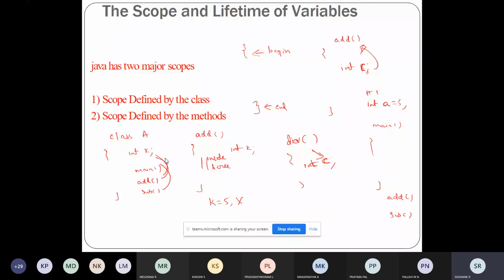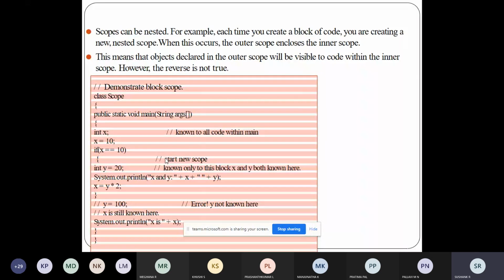Here also you can check, some examples have been given. One example is what I'm doing here. I'll just write the explanation. Main function is there. I'm declaring a variable with x is equal to 10. So this variable x is accessible within this main function. Within this main function, anyone can access this variable x. After that, I'm writing some condition: if x is equal to 10, then y is equal to 20.